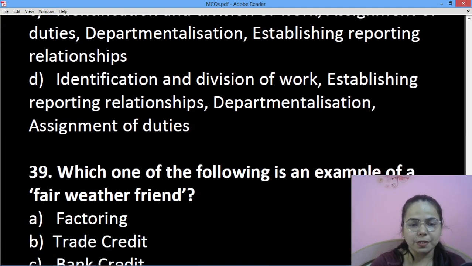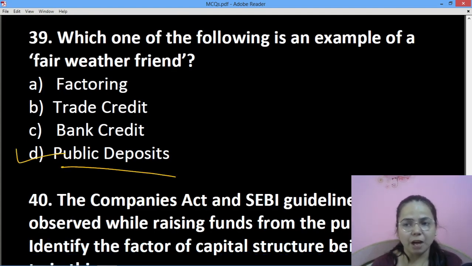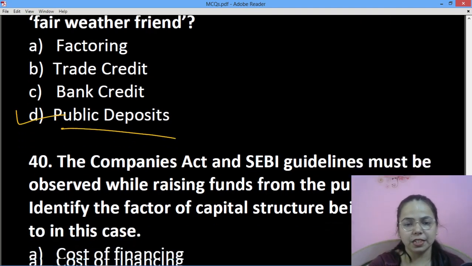Reporting relationships. Then next is, which of the following is an example of fair weather friend? तो it is bank deposit, जहाँ पर investors अगर boom period देखते तो वो invest करते हैं, जैसे ही उनको लगता है कि market में demand नहीं है या फिर उनका पैसा risk में जा रहा है, they are going to withdraw the money, तो वो सिर्फ अच्छे समय पर ही साथ में होते हैं, साथ देते हैं.